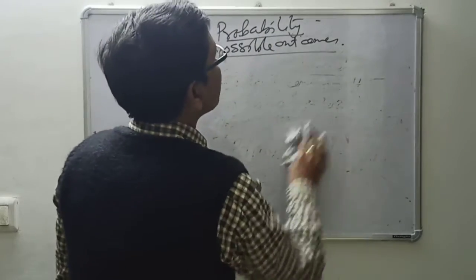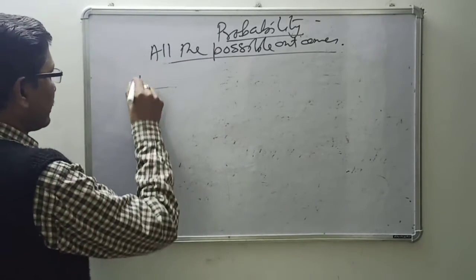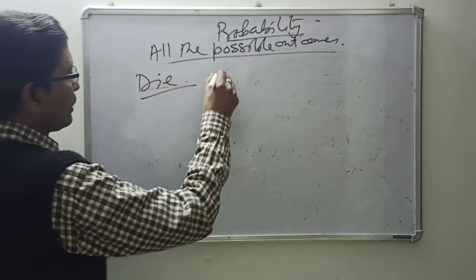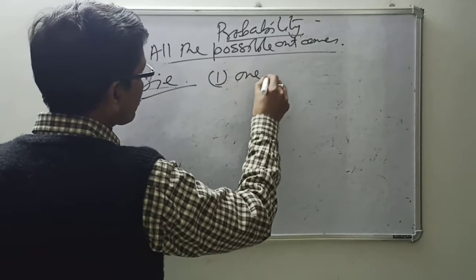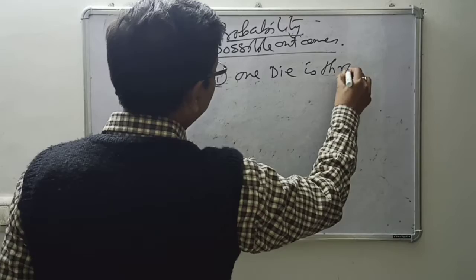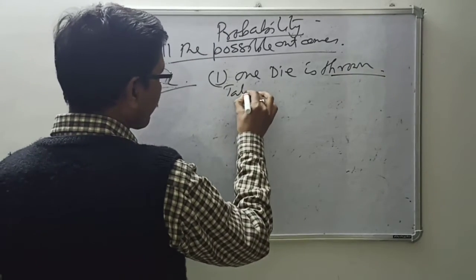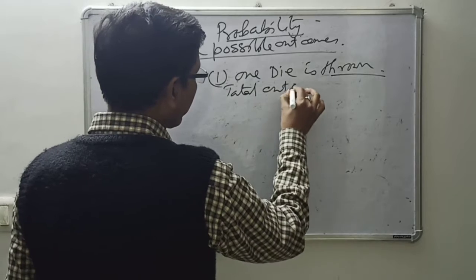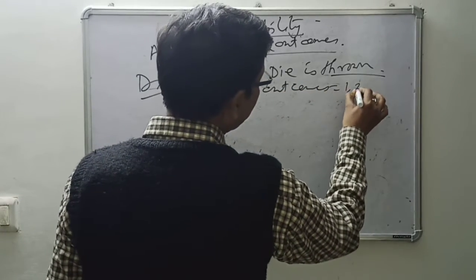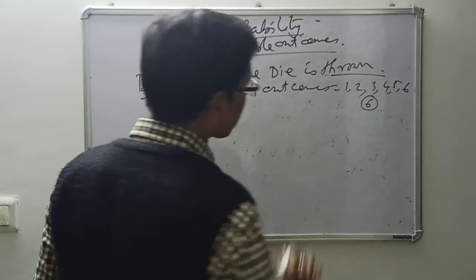See, that's one die problem. 1 die is thrown. Then the total outcomes can be 1, 2, 3, 4, 5, 6. Total 6 cases you have.